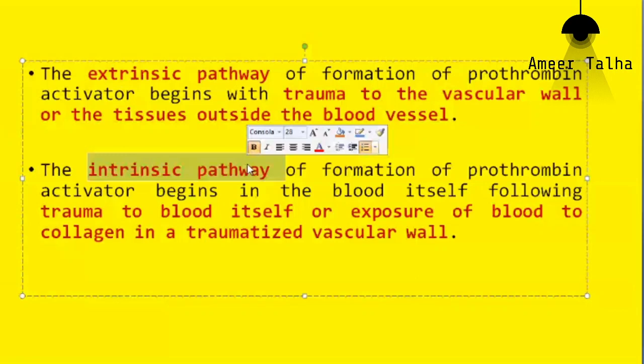That is the reason if you take a blood sample and put it in a glass test tube, this will stimulate which pathway? Intrinsic pathway. Yes. So another frequently asked question.